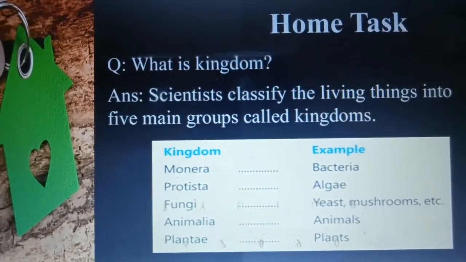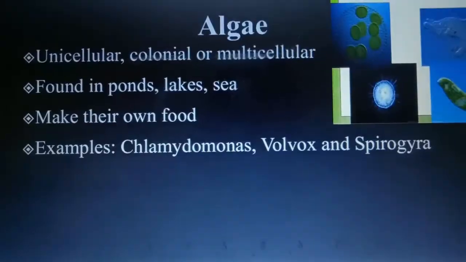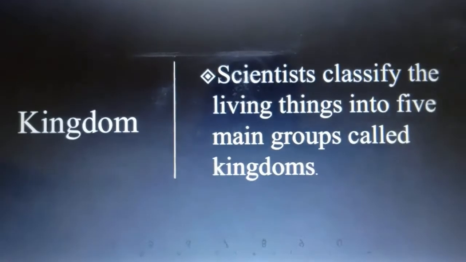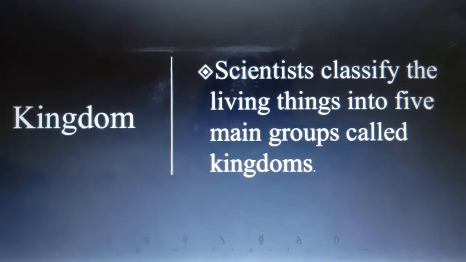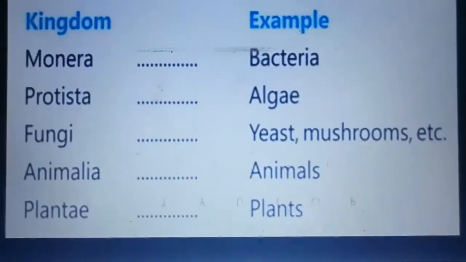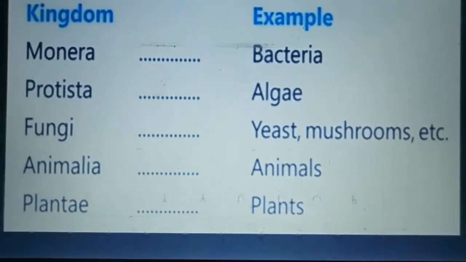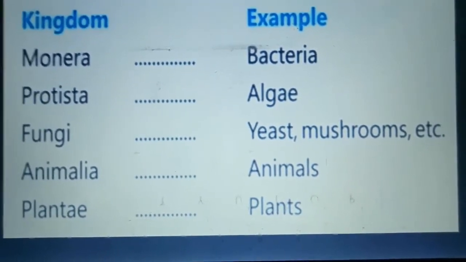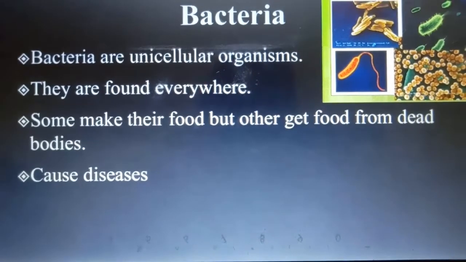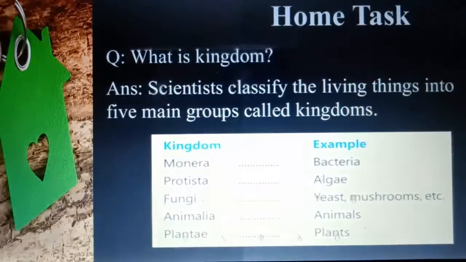Okay kids, this is all about today's class. As you know, we have discussed the kingdom. A kingdom is actually a group, and the five main kingdoms are Monera, Protista, Fungi, Animalia and Plantae. And we have discussed their examples and the characteristics of bacteria and algae.